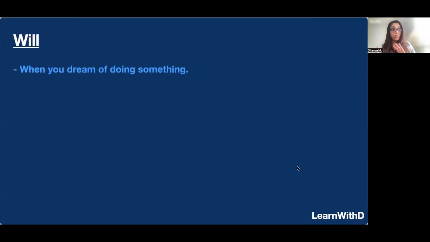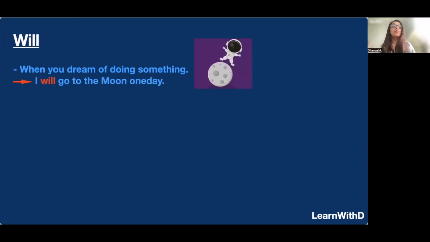So we use will when you dream of doing something. For an example, I will go to the moon one day. It's a dream. Okay, you don't know if it will happen or not. You're not 100% sure, but it's a dream. You want to do it. Okay, so I will go to the moon one day. Or for another example, you can say, I will be an astronaut one day. Okay, or I will be a doctor one day. All right, a dream.